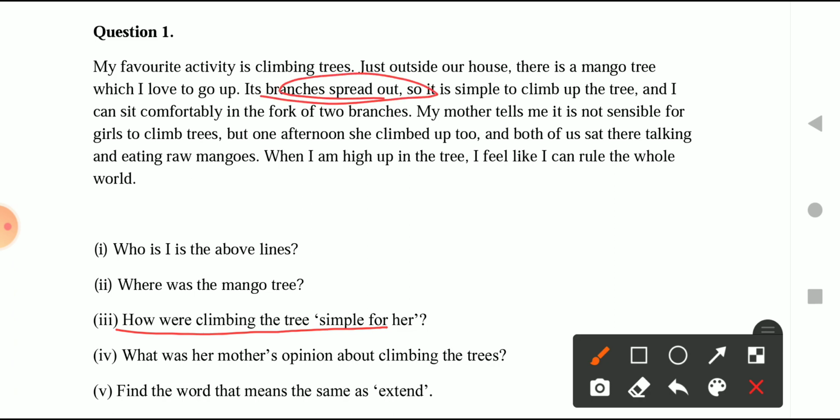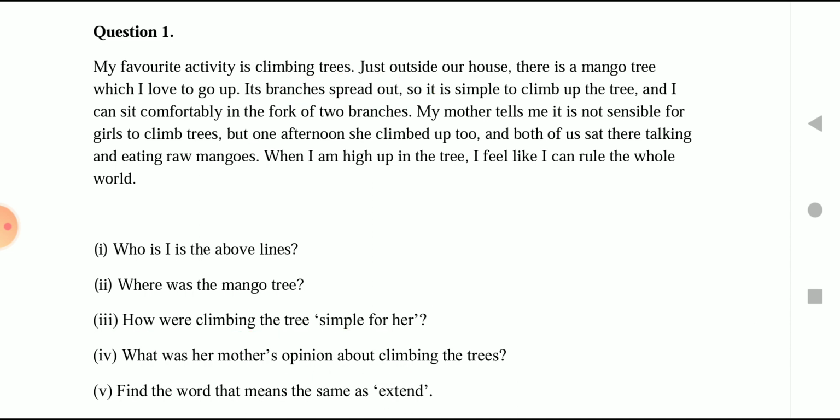Then the next question is, what was her mother's opinion about climbing the trees? What was her mother's opinion? Her mother was basically telling her that she should not climb up the tree because it is not sensible for girls to climb up the trees. That was her mother's opinion, that for girls it is not sensible to climb up the tree.